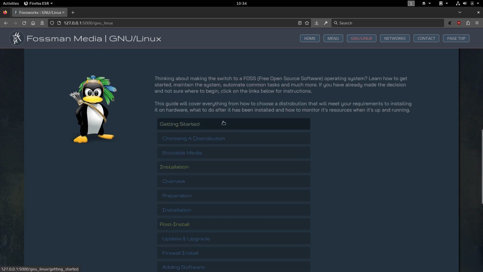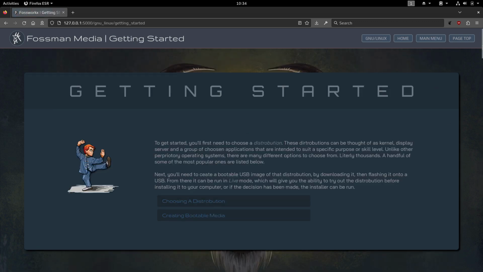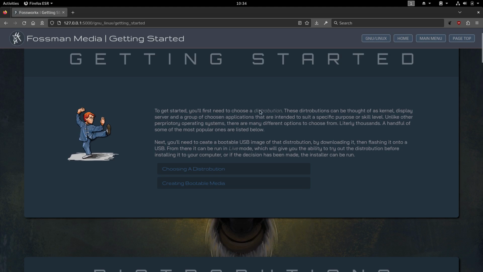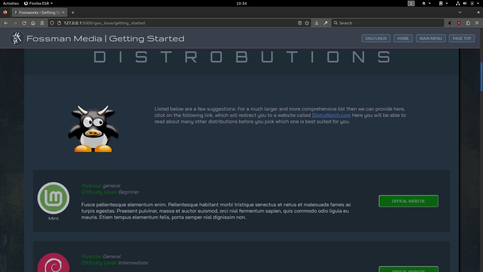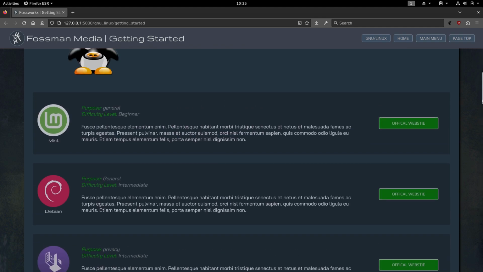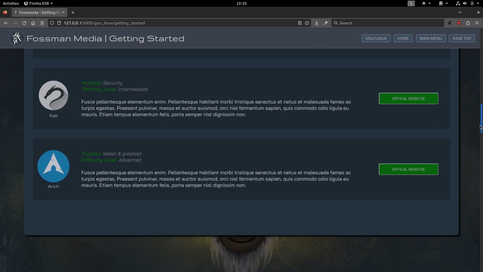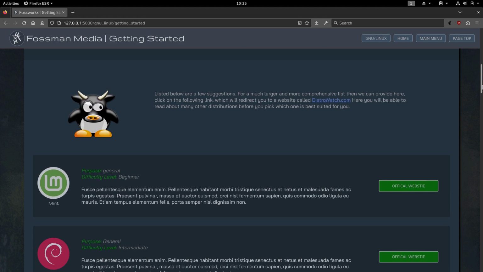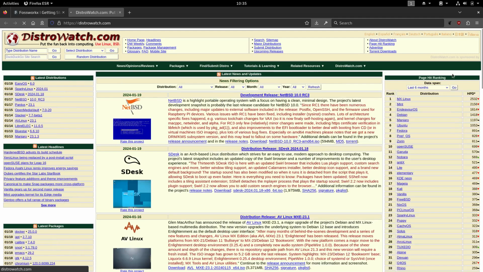So, starting with getting started, maybe I'll click on that. And here are those two main steps that I mentioned before: choosing the distribution and creating the bootable media. Under that, we have a list of distributions, just a handful that I would suggest someone use depending on their skill level or what they intend on using the operating system for. I only have about 5 or 6 here. So if someone wanted to find a longer list, they can click on this link right here to distrowatch.com.